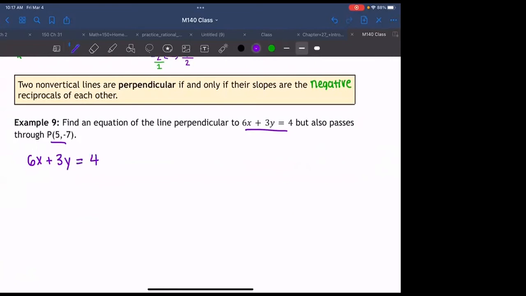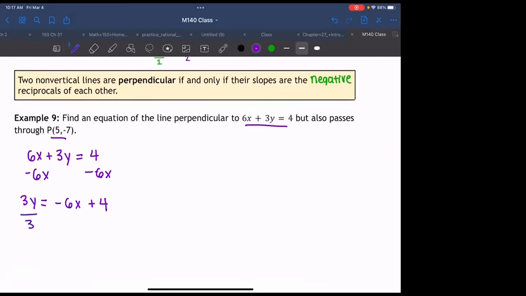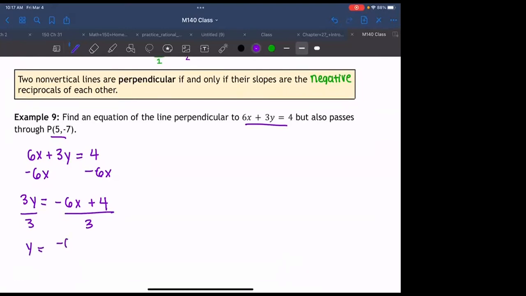What's my first step into getting this into slope-intercept form? Good, subtract 6x, right? So I get 3y on the left, and then -6x plus 4 on the right. What's my next step? Good, divide by 3. So on the left I get y, and on the right I get -6x plus 4 over 3.